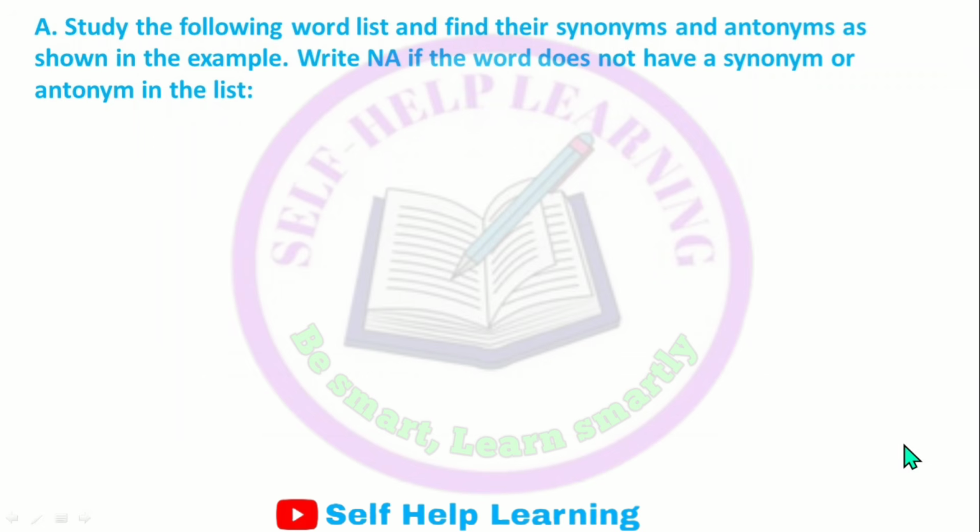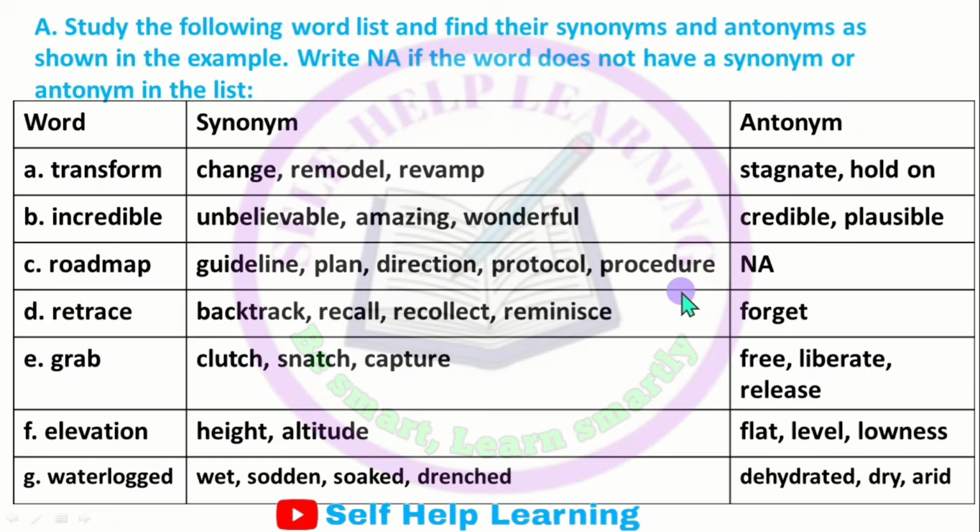First question: study the following word list and find their synonyms and antonyms as shown in the example. Write an A if the word does not have a synonym or antonym in the list. First word is transform. Synonyms are change, remodel, revamp. Antonym is stagnate, hold on.